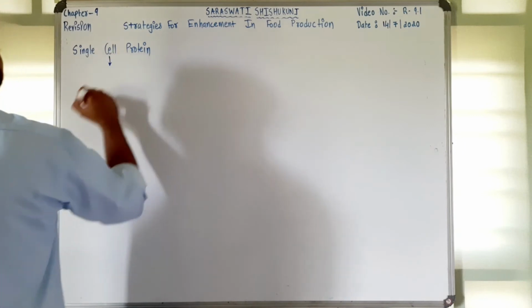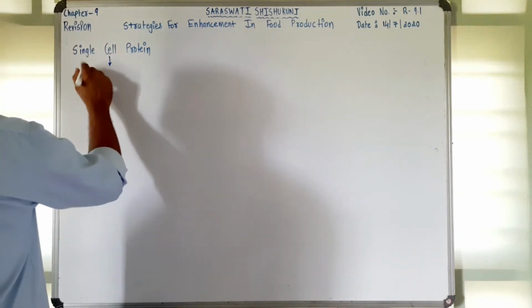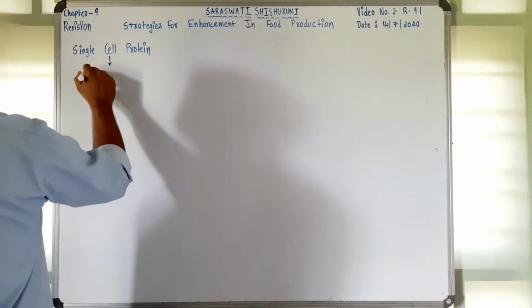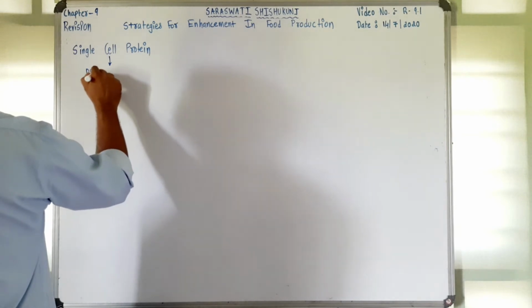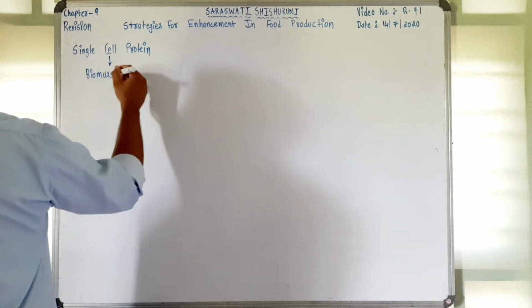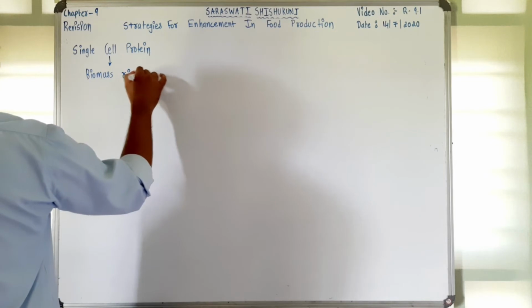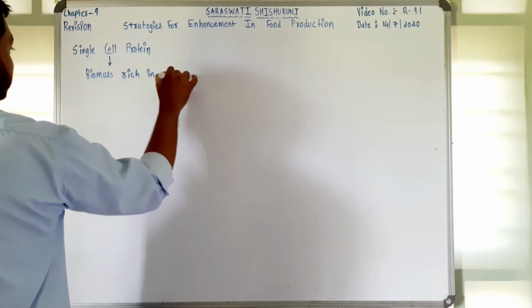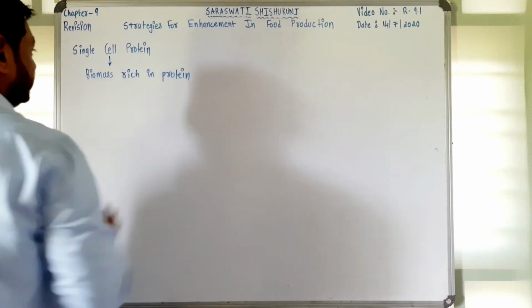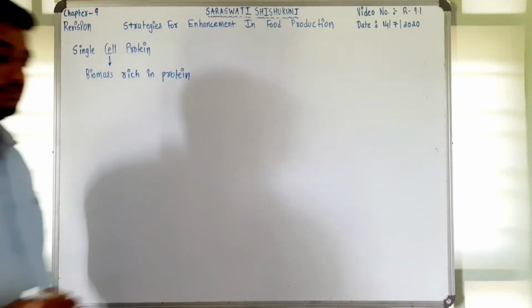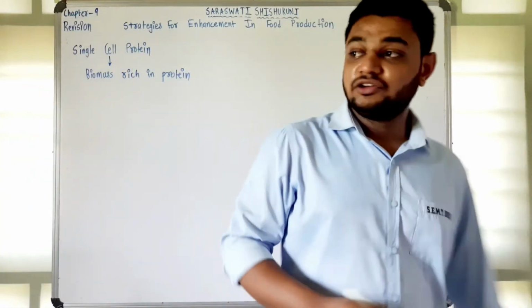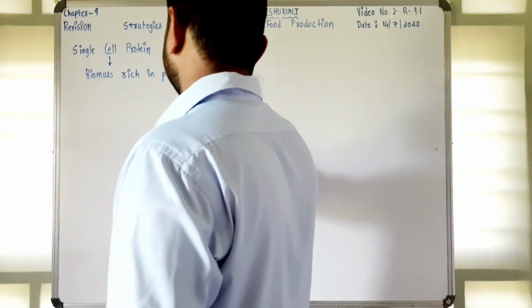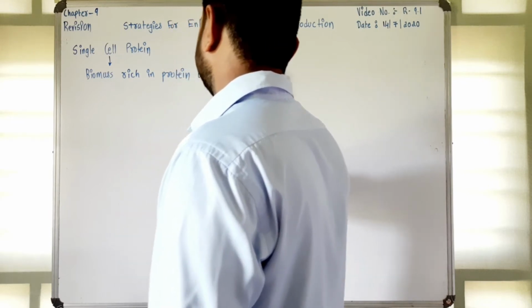Single cell protein is protein rich biomass which is used as feed or food.